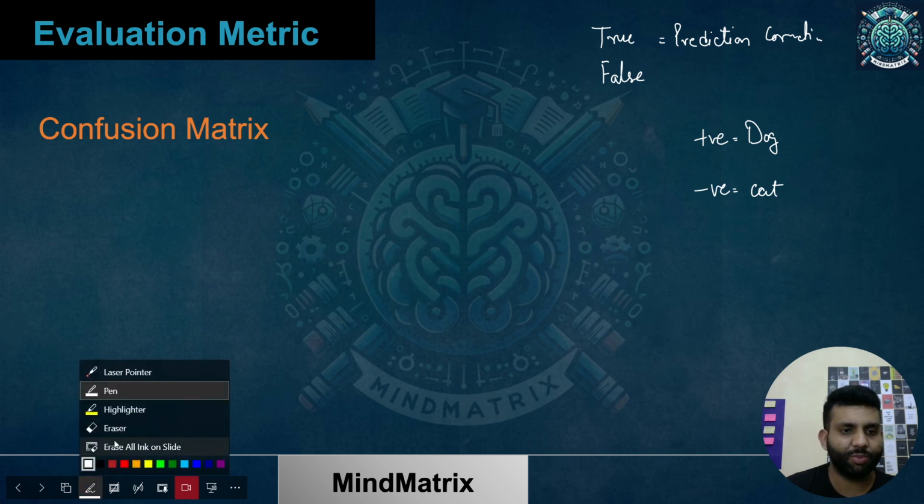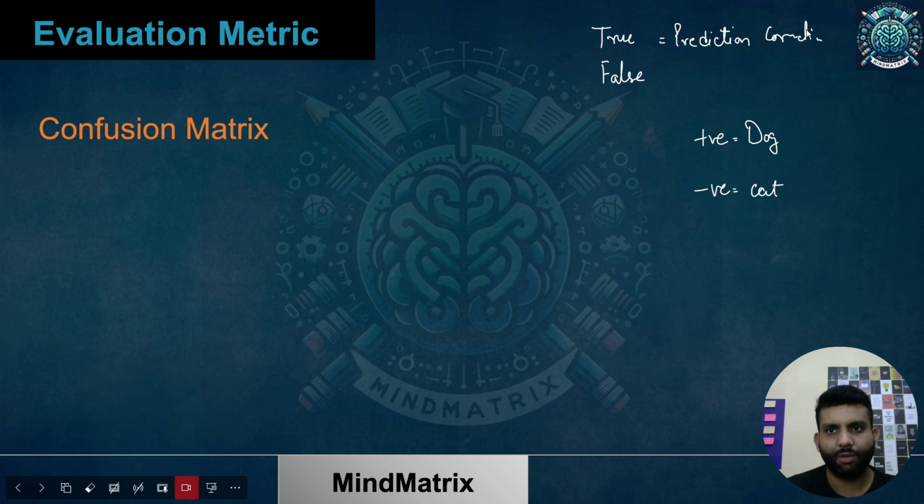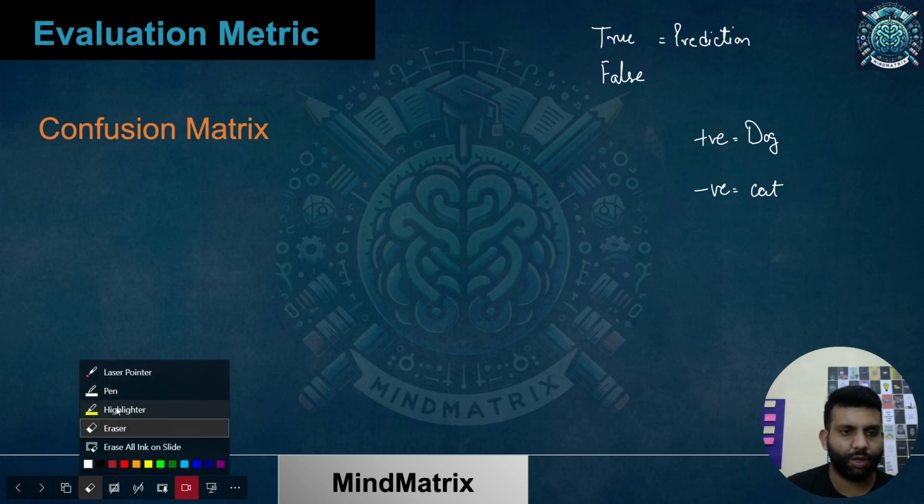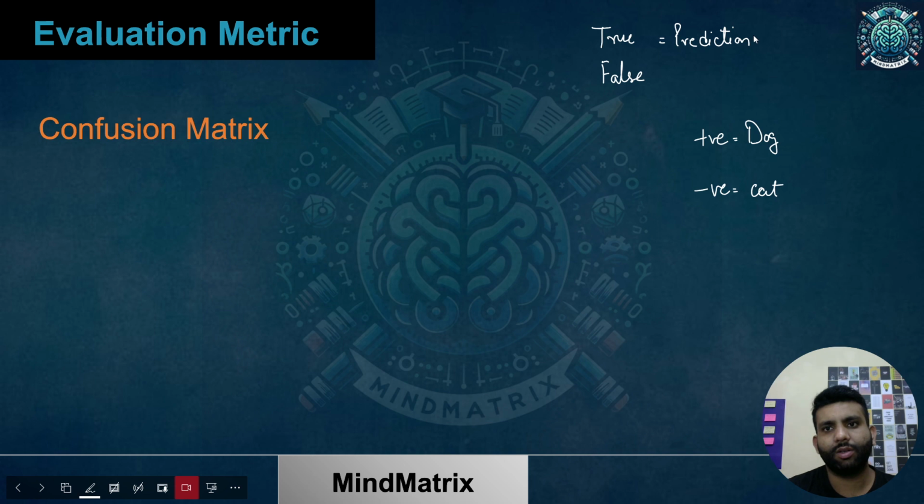The confusion matrix needs to be created again. A correct prediction is true, and if my prediction was wrong, it is false. I hope this is clear, and we took an example as well, so let me give you another example again.